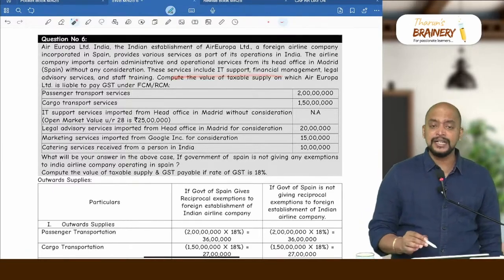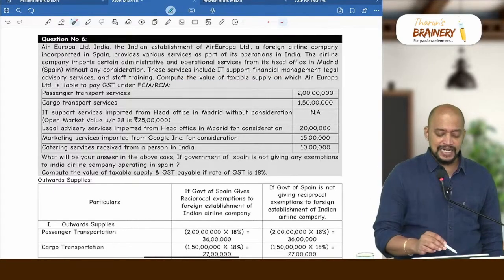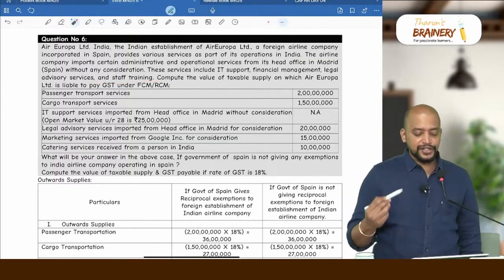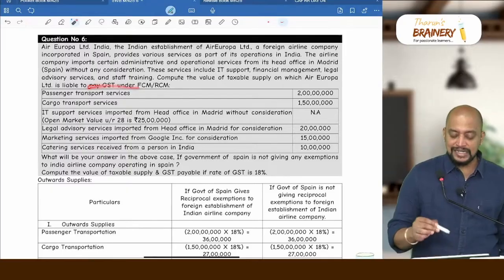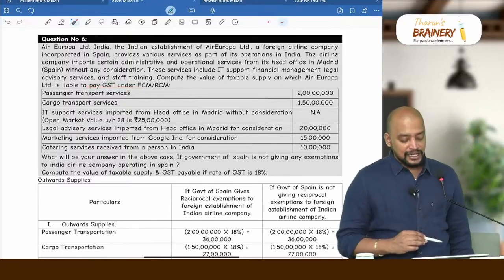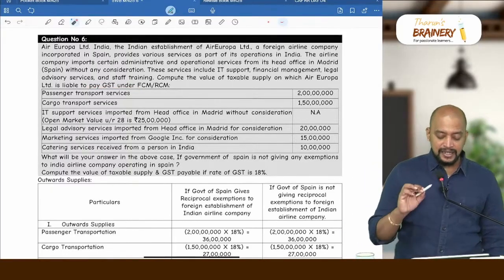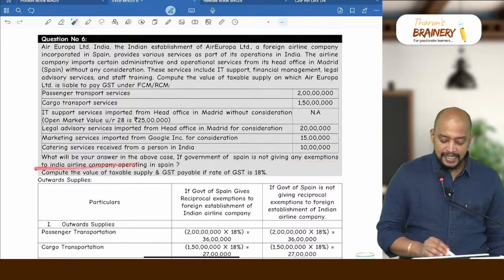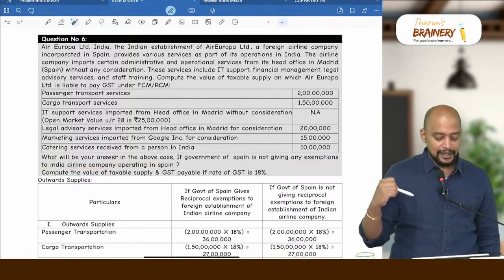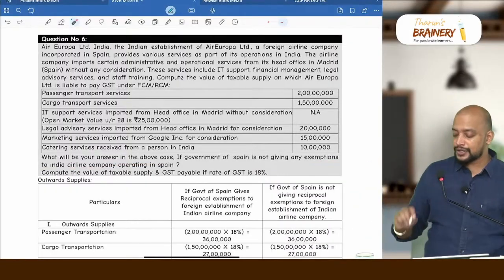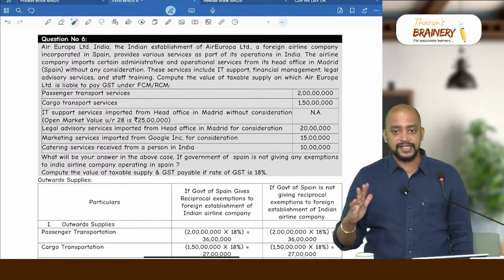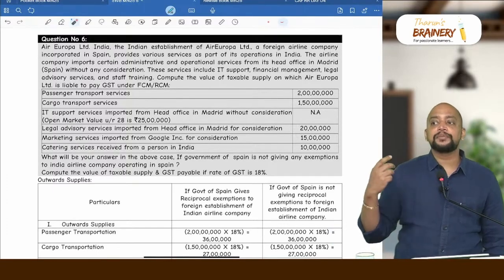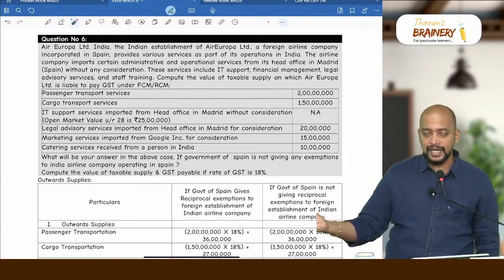This service includes IT support, financial management, legal advisory service and staff training. Compute the value of taxable supply on which Air Europa Limited is liable to pay GST under FCM or RCM. Last line you see, what will be your answer in the above case if the Government of Spain is not giving any exemption to Indian airline companies operating in Spain. So now we need to divide it into two. First, if the Government of Spain is giving reciprocal exemption, and if the Government of Spain is not giving reciprocal exemption.